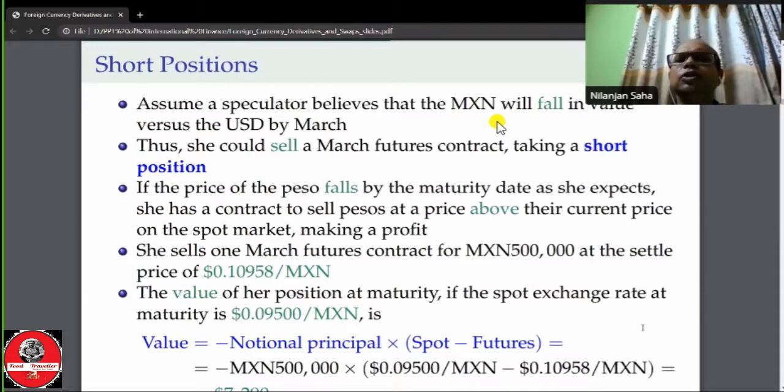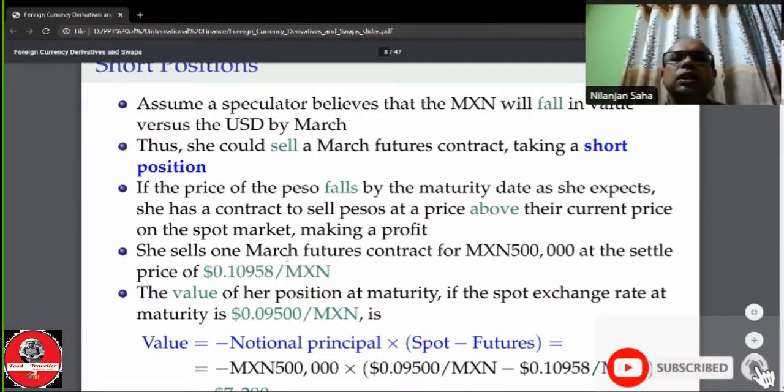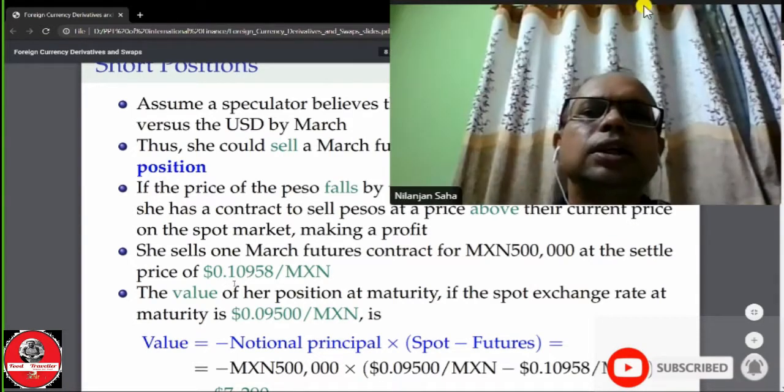She sells a March future contract for 500,000 Mexican pesos at the settle price of the dollar. So this is the settle price. Check the settle price. This is the settle price, 0.109858. You can use this as the settle price.